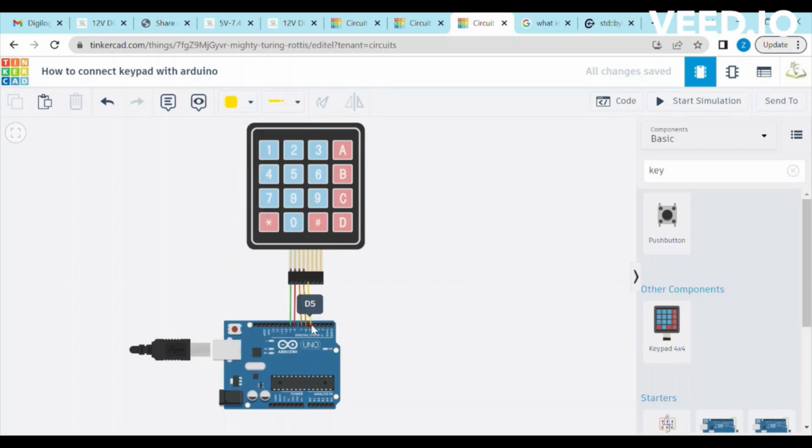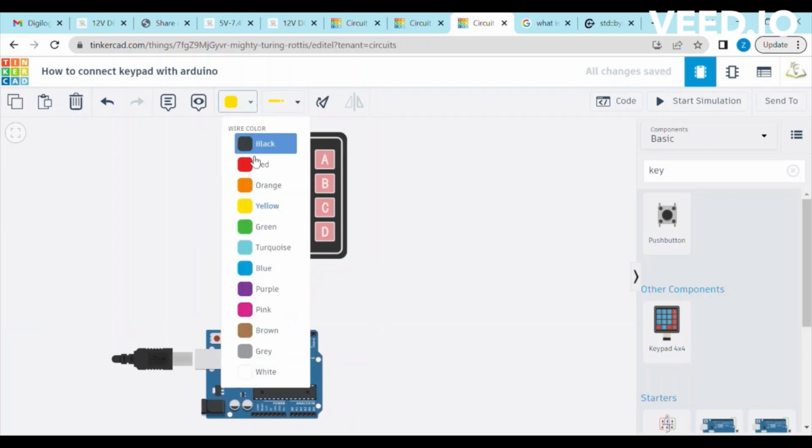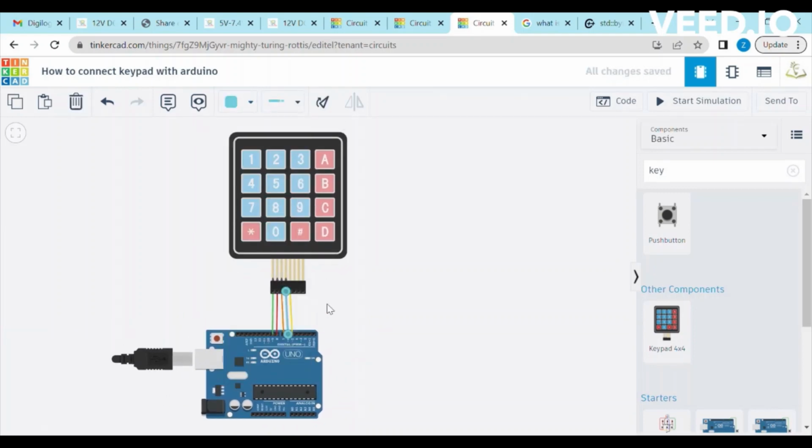Connect the first column with the digital pin 5 of the Arduino. Connect the second column with the digital pin 4 of the Arduino. Connect the third column with the digital pin 3 of the Arduino. Connect the fourth column with the digital pin 2 of the Arduino.